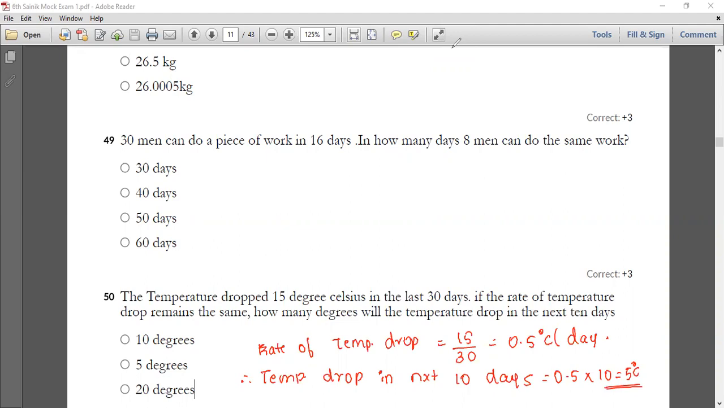And students, these are the solutions for your mathematics mock test 1 in your Science exam. We have solved nearly 50 questions in this chapter. And thank you.